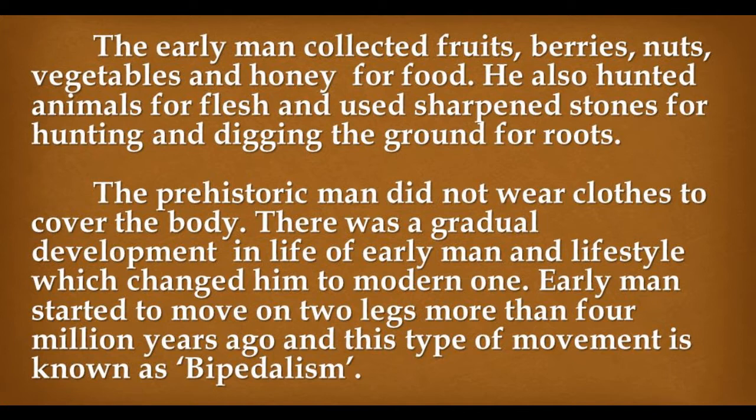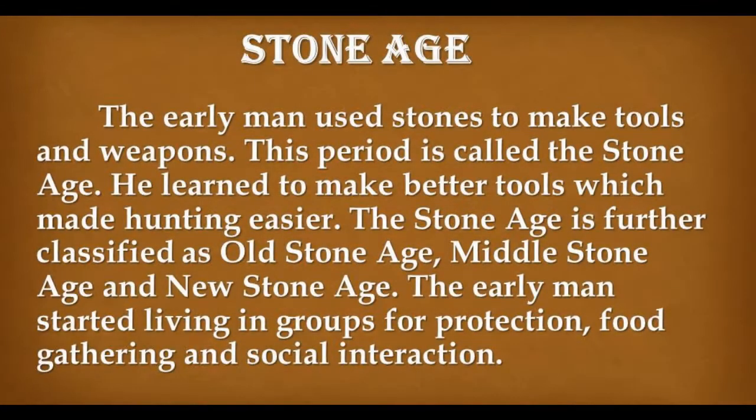There was a gradual development in the life of early man and his lifestyle, which changed him to the modern one. Early man started to move on two legs more than 4 million years ago, and this type of movement is known as bipedalism. Stone Age. The early man used stones to make tools and weapons. This period is called the Stone Age.